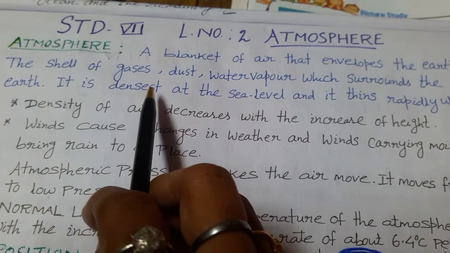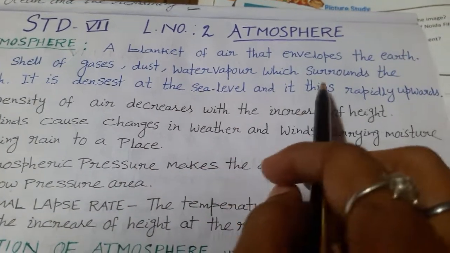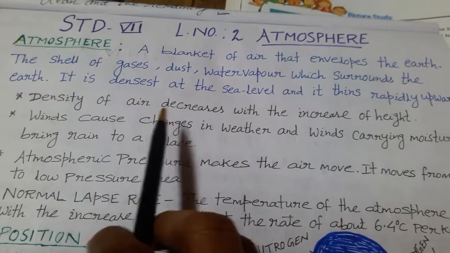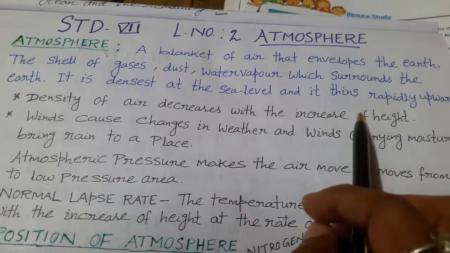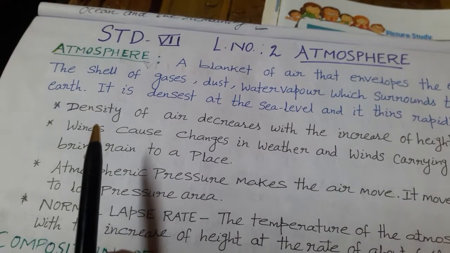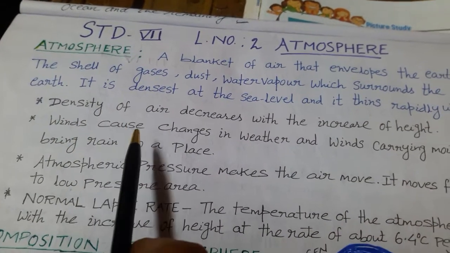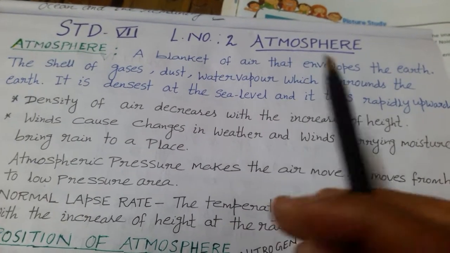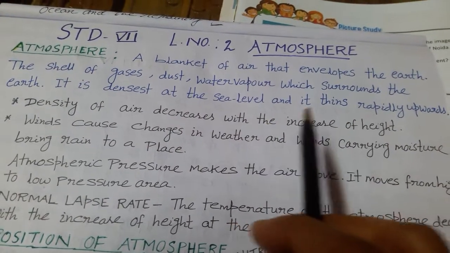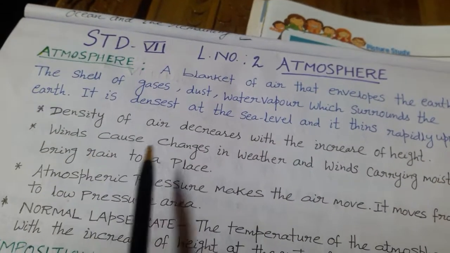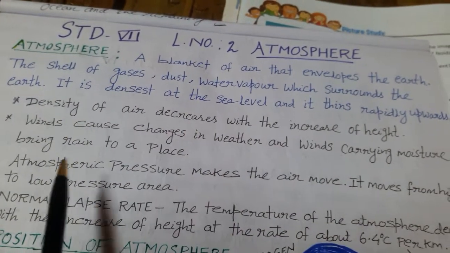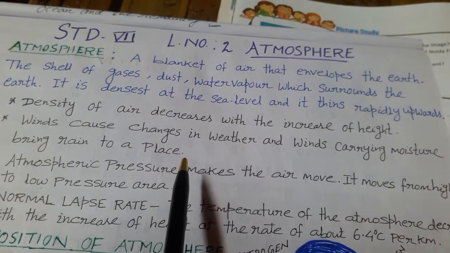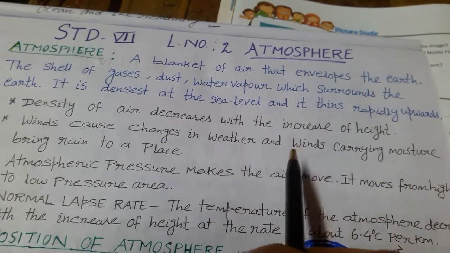Atmosphere is densest at the sea level and it thins rapidly upwards. Density of air decreases with the increase of height. Wind means the horizontal movement of air, which causes changes in weather, and winds always blow from high pressure to low pressure. Winds carrying moisture bring rain to a place. Atmospheric pressure, which means the weight of air in a unit area of the Earth's surface, makes the air move.